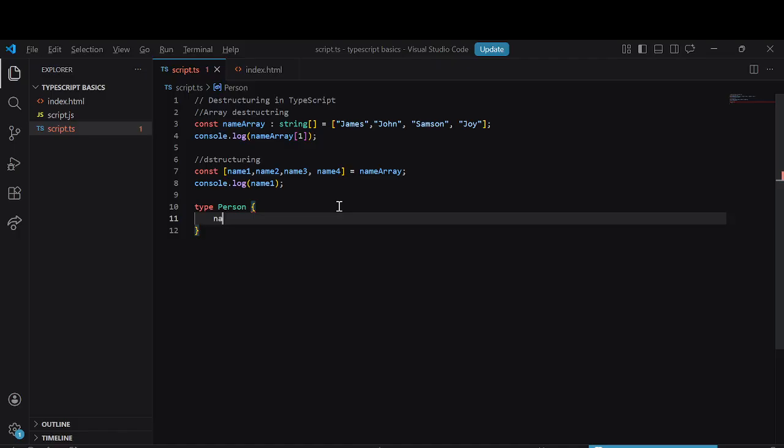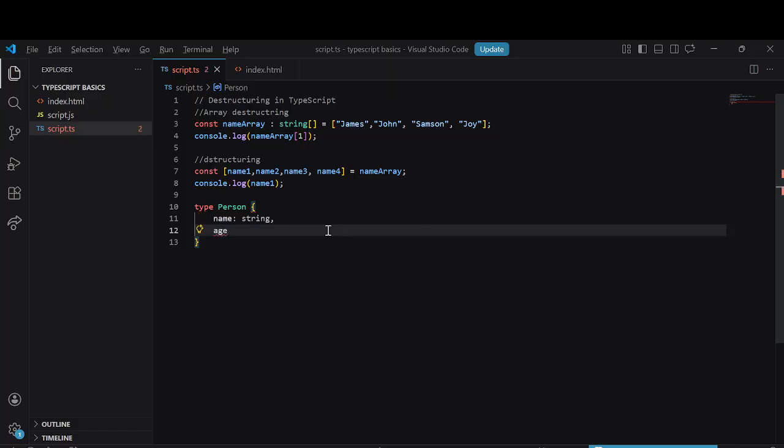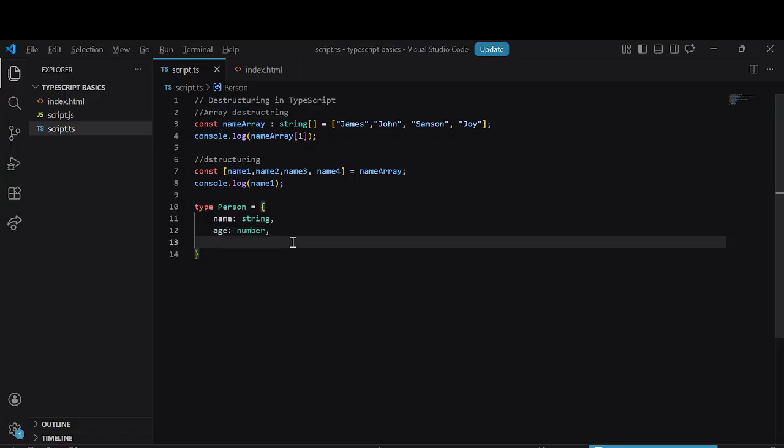It will receive a name, which is a string, an age, which will be a number, and a gender, which will also be a string.